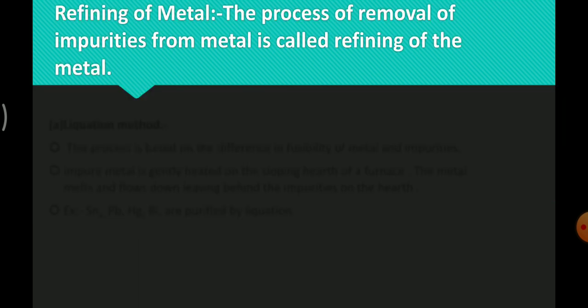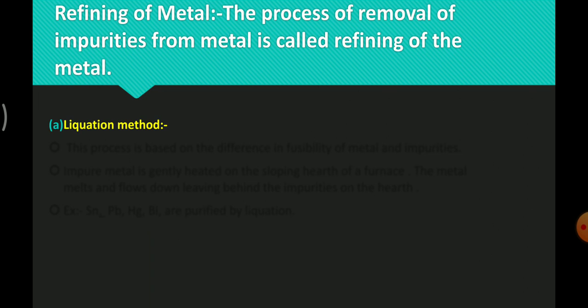First one, definition of refining of metal. What is the definition? The process of removal of impurities from metal is called refining of the metal. I already told you, the process of removal of impurities from the crude metal to get a pure metal is called refining of metal or purification of a metal. And in that, first one, liquefaction method.